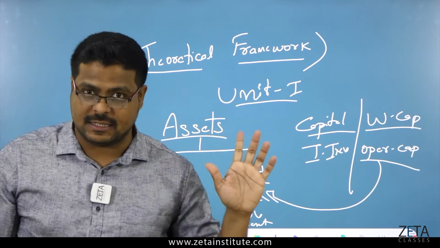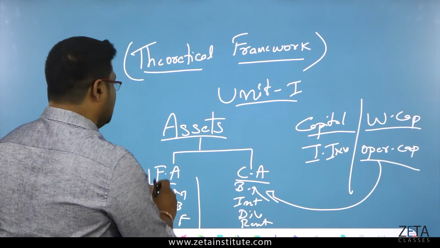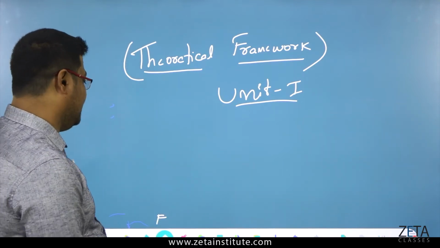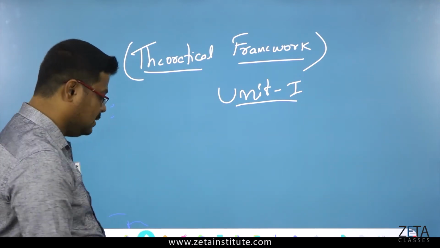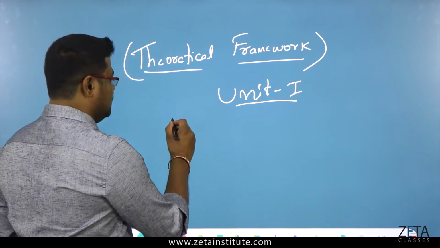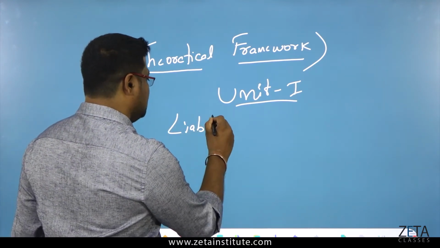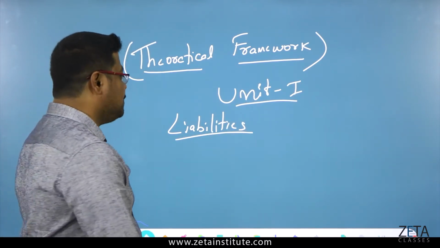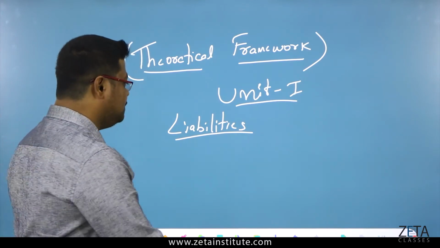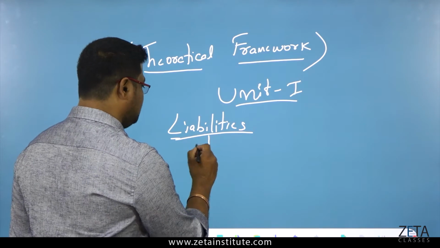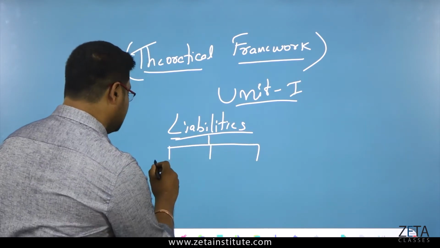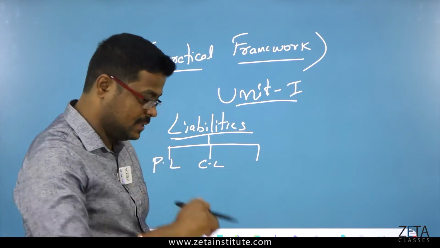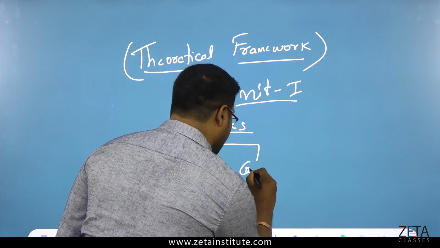So these are assets. Now, going to the next one, that is liabilities. So what do you mean by liabilities? The opposite of assets. So here also you have three things. One is fixed liability, current liability, and one more thing we have which we don't have in assets, that is contingent liability.